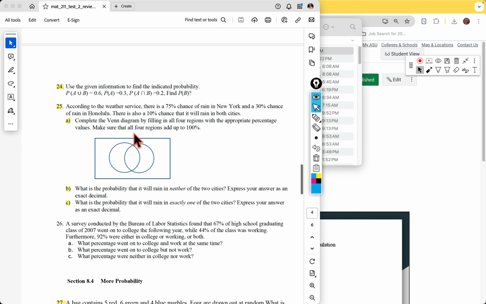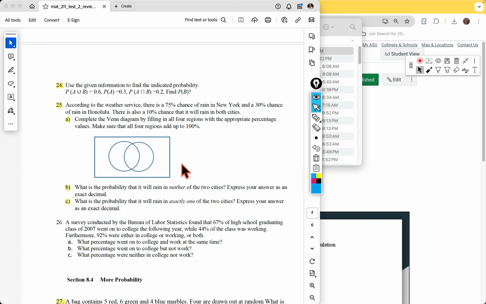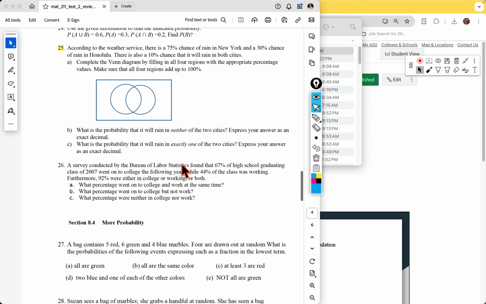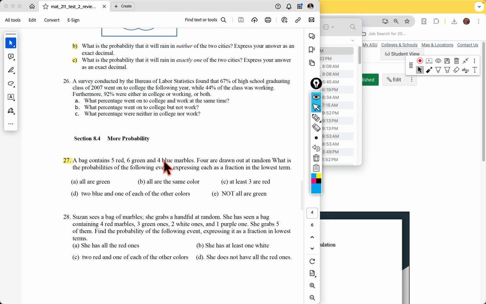And then 25 is the one, there'll be one like that where you have to make a Venn diagram. So I go through that. And again, it's helpful in this system this way. 24 was done with the formula method, but you could also do it with a Venn diagram. And then 27, the last section, we've done several of these.